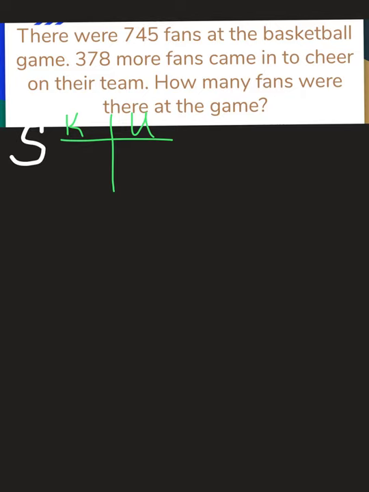So let's jump into our answer for yesterday's problem of the day. The question was, there were 745 fans at the basketball game. 378 more fans came in to cheer on their team. How many fans were there at the game? So we know that to start, there were 745 fans, and we had 378 more come in. We don't know how many there were at the game altogether.